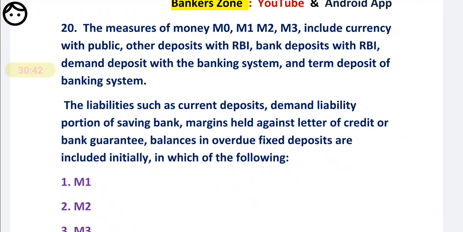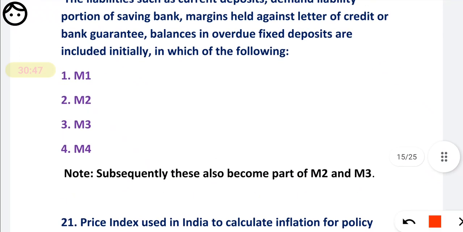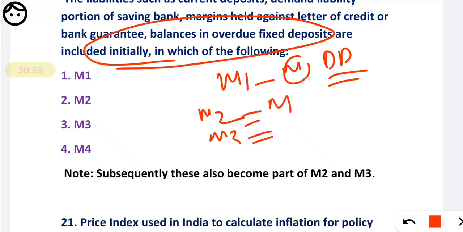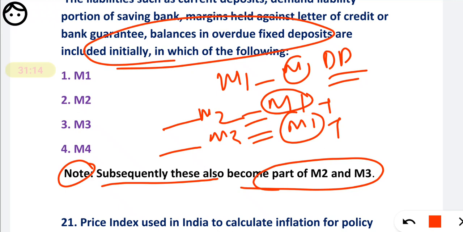Remember one point: all of these are included in M1 because they are demand deposits, and M2 and M3 are calculated based on the value of M1. So these are subsequently part of M2 and M3 also. That is the basic point.